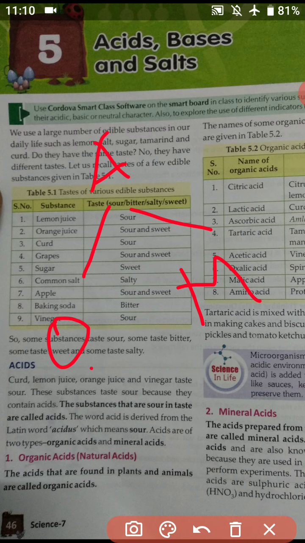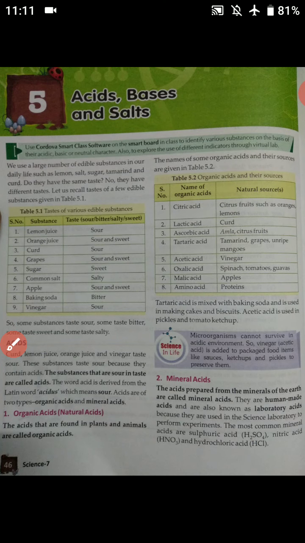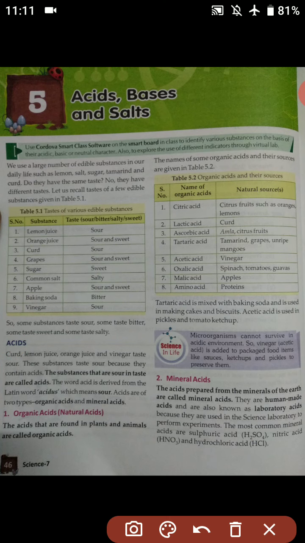They are also known as natural acids. Acids that are found in plants and animals are called organic acids. So these are found in plants and animals. Those acids which are present in plants and animals are known as organic acids. And the names of some organic acids and their sources are given below in table 5.2.